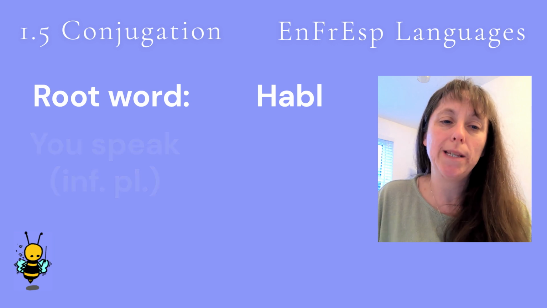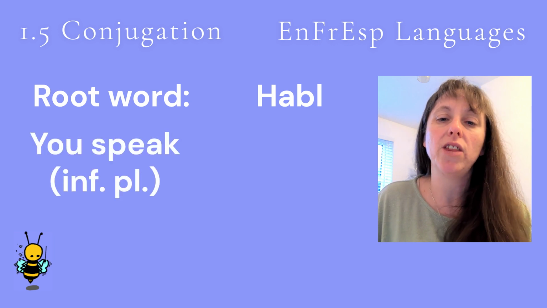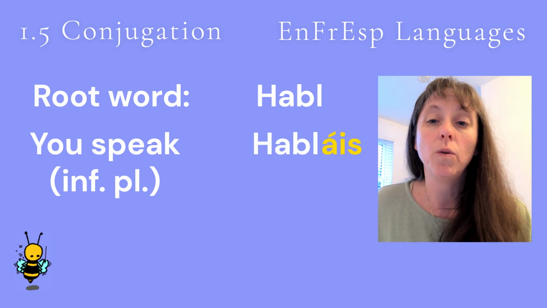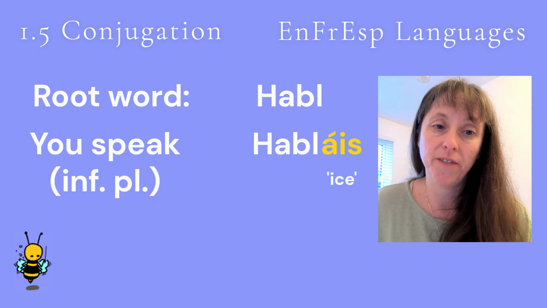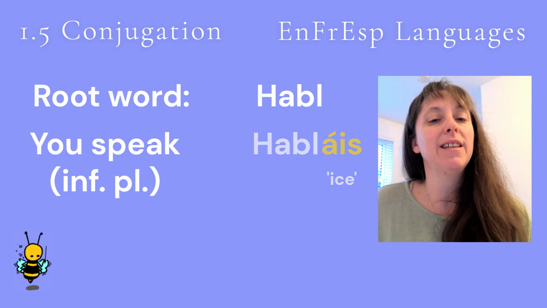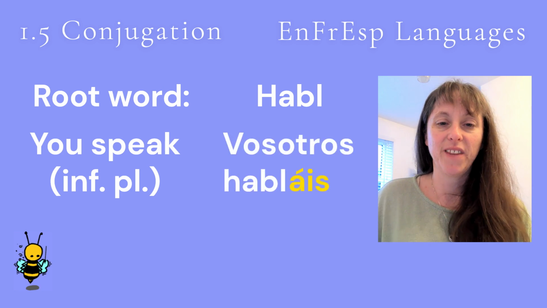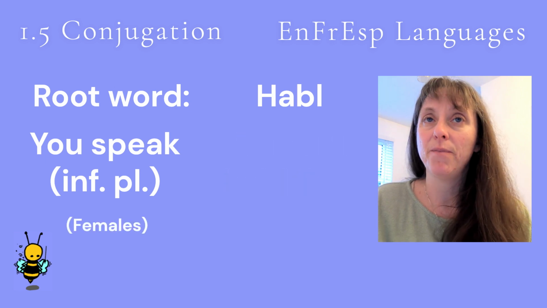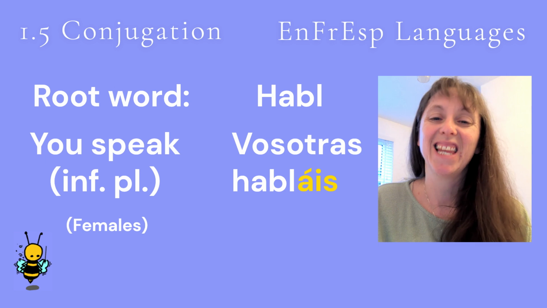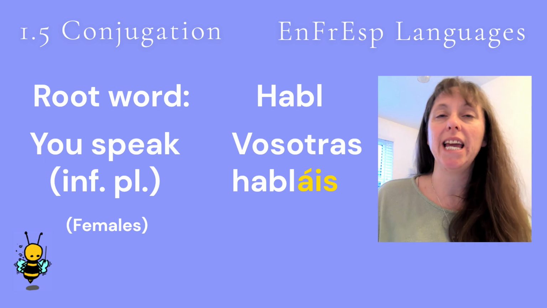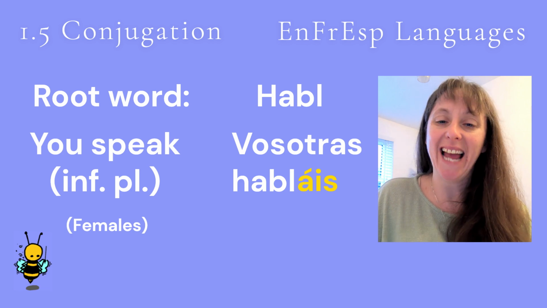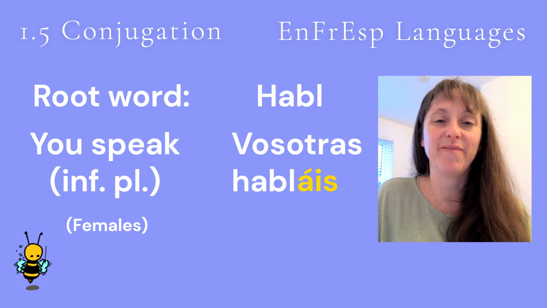To say you speak, informal and plural, we take the root word and add á with an accent, is, which is pronounced ice. So you speak is Vosotros habláis. If the you being referred to are all females, you would say Vosotras habláis. Let's hear you speak, informal and plural, for a male or mixed group and then a female group again. Vosotros habláis. Vosotras habláis.